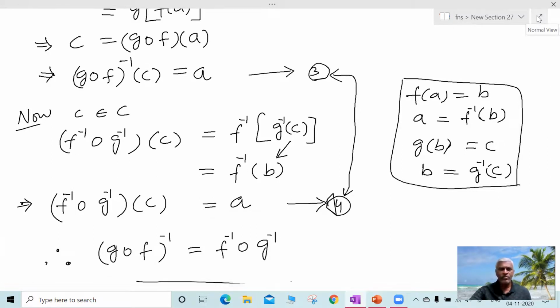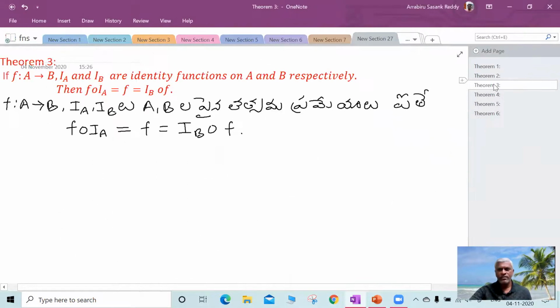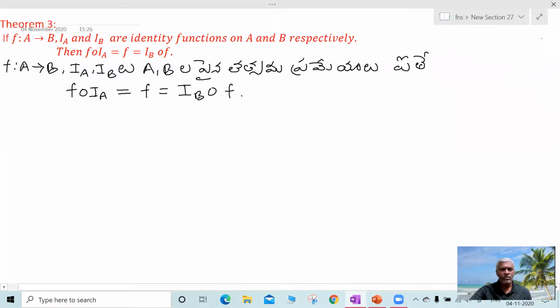This is also a very important theorem. Now let us consider one more theorem. If f from A to B is a function and i_A, i_B are identity functions on A and B respectively, then f circle i_A is equal to f, which is equal to i_B circle f.